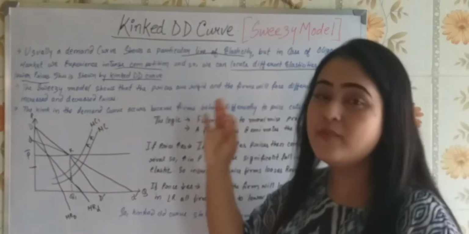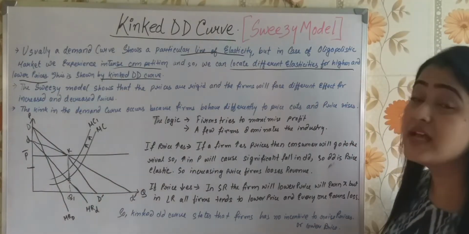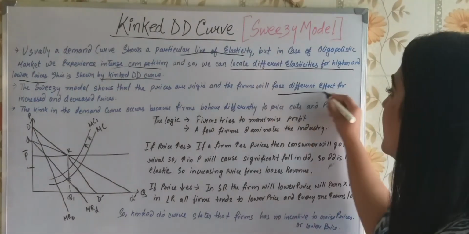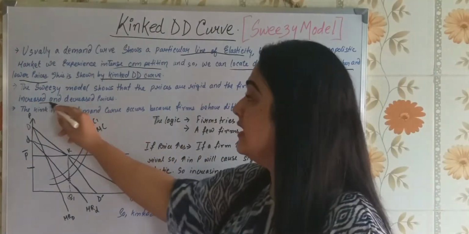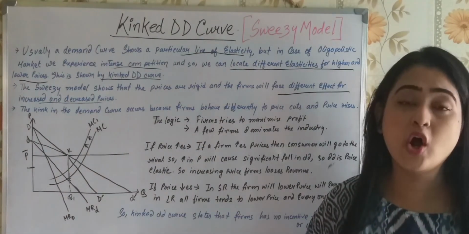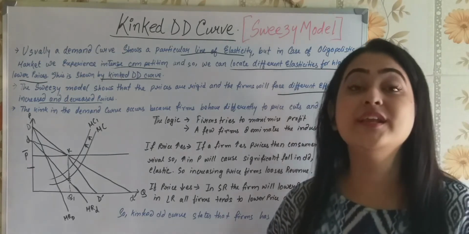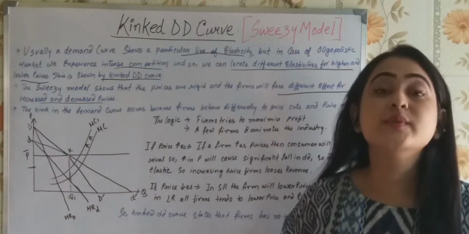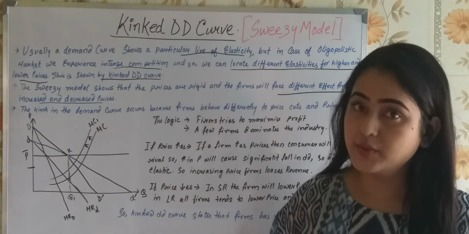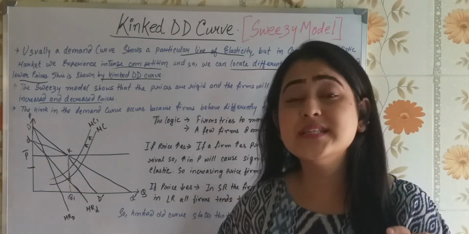The Sweezy model, that is the kinked demand curve, shows that the prices are what? Rigid, and the firms will face different effects for increased and decreased prices. The Sweezy model shows that the prices are usually very rigid. Okay. Now what does this term rigid imply? Why are the prices rigid?